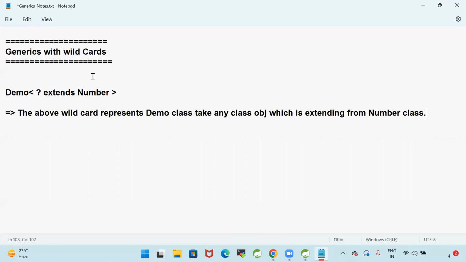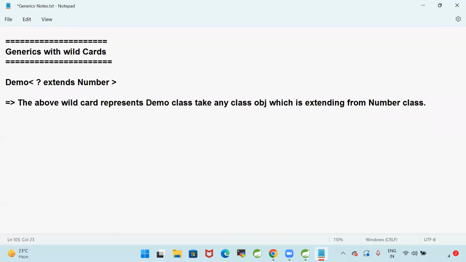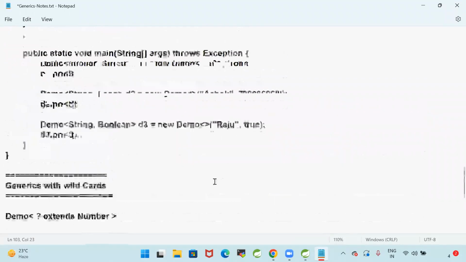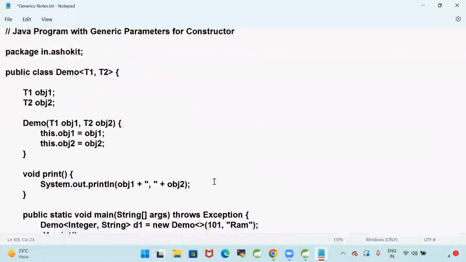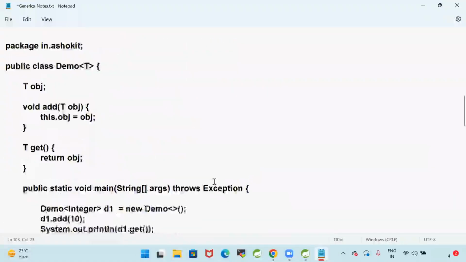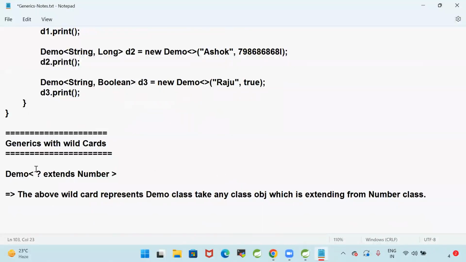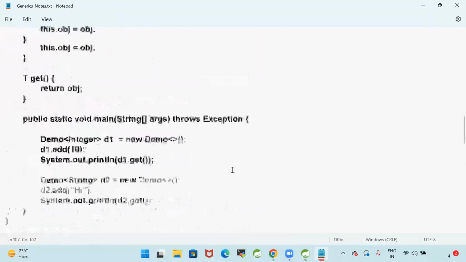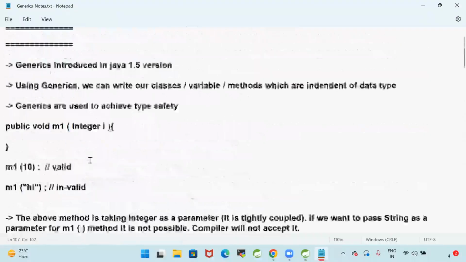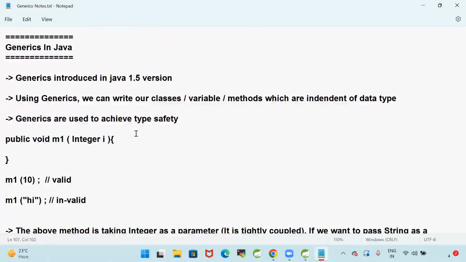Going forward in the collections, we are going to use these generics. I'm giving the introduction to generics because when we start the collections, we need to talk about generics. When we store data in the collections, we will use generics, so you should have some idea of what generics are. Generics are used to achieve type safety. By using generic types, we can develop classes which support any type of data.